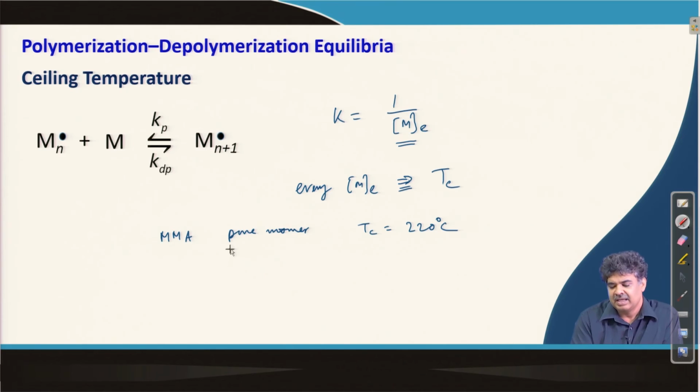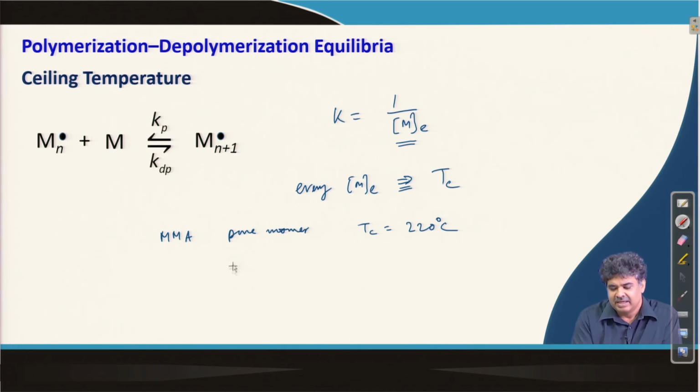That means, if I have pure monomer MMA in the system, then at 220 degree centigrade I have equilibrium, which means if we take the pure monomer and try to polymerize, it will not polymerize, because it is at equilibrium.